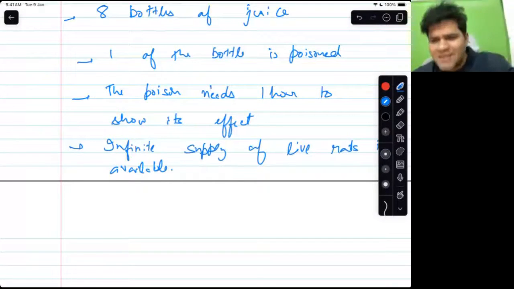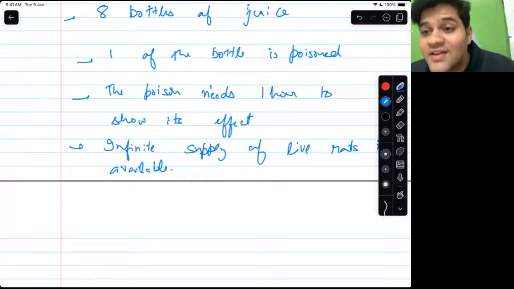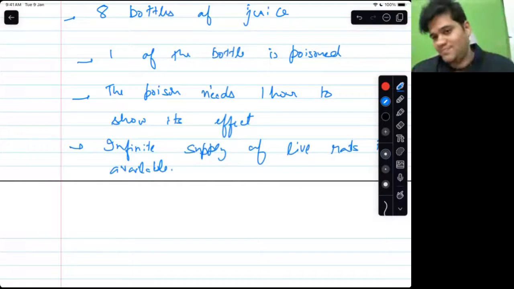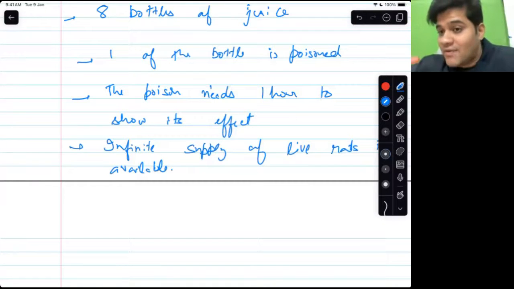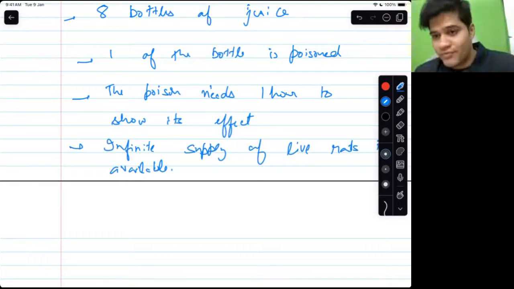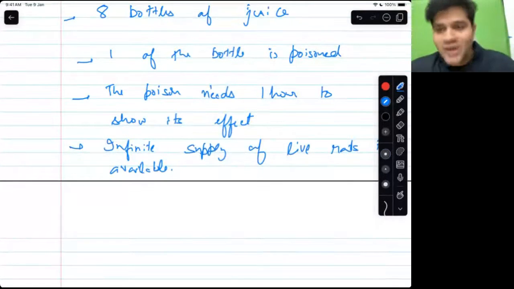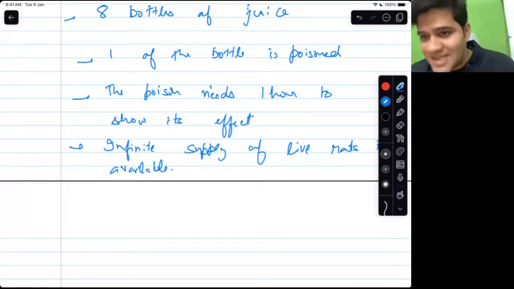If you think about it in terms of rats, it is okay. But if you think about it in terms of computer science, as a problem of optimization, rats were our resources. They were our poison testing sample. So we are wasting resources. We have to optimize the use of resources. We cannot use all our resources if the work can be done with fewer resources.